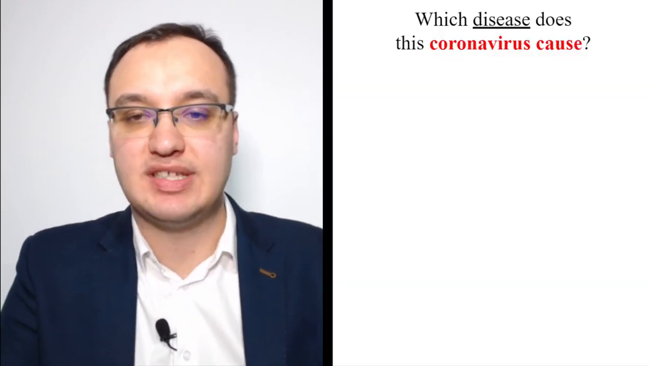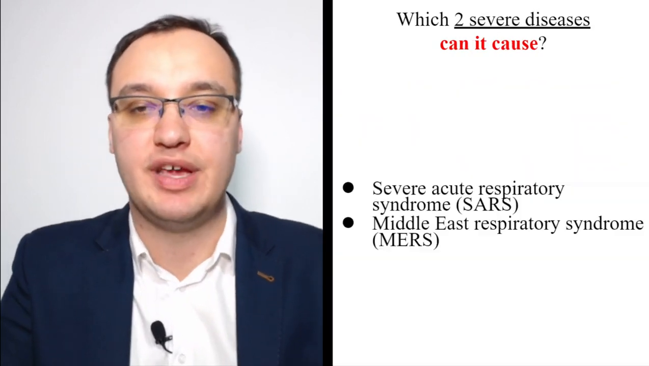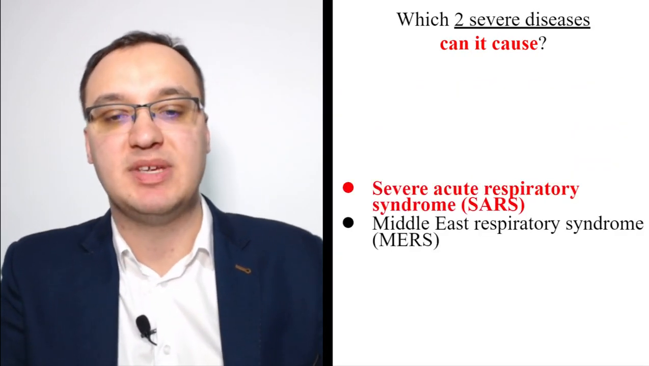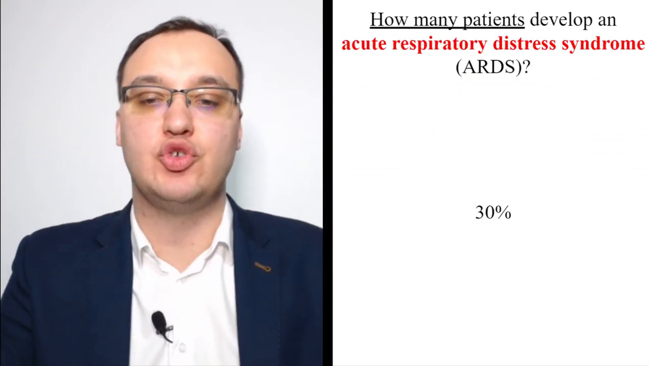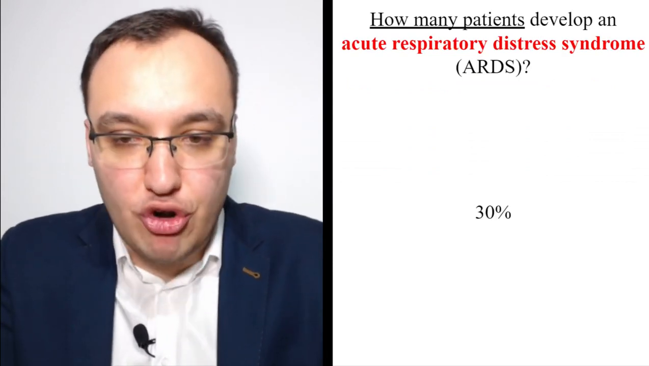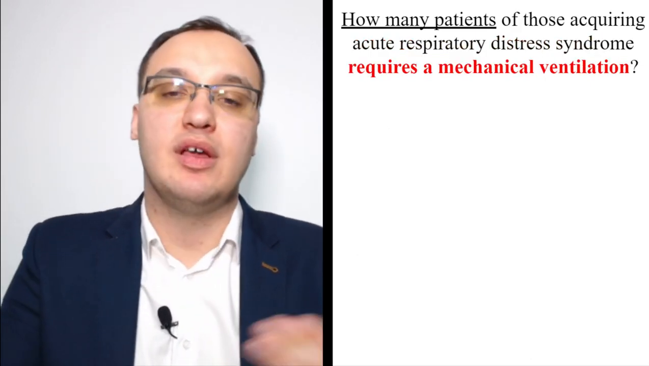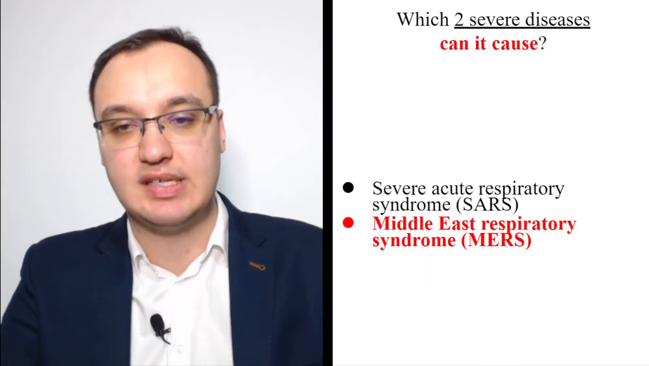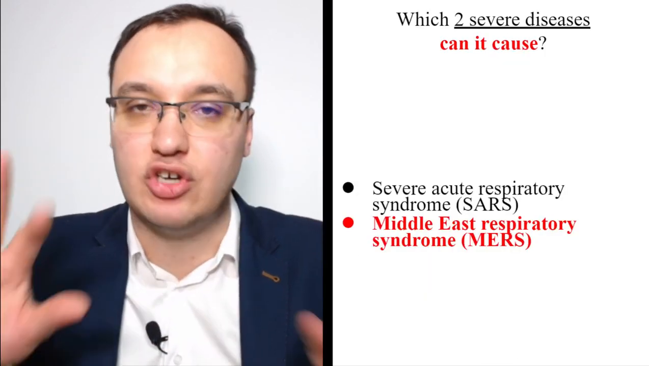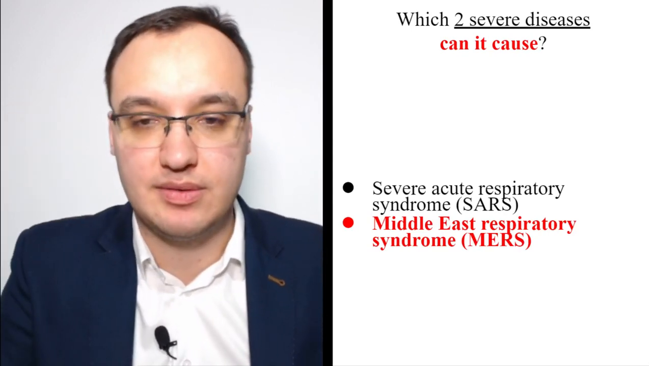So coronavirus, the statistics, as we said, it's a pneumonia disease that is caused here. The 2 most severe diseases can be severe acute respiratory syndrome, and this acute respiratory distress syndrome is there in about 30% of patients. It's very, very common, and the patients that require mechanical ventilation is 10% of these. And remember, all these statistics are just averages, so you have to take it with some salt, okay?